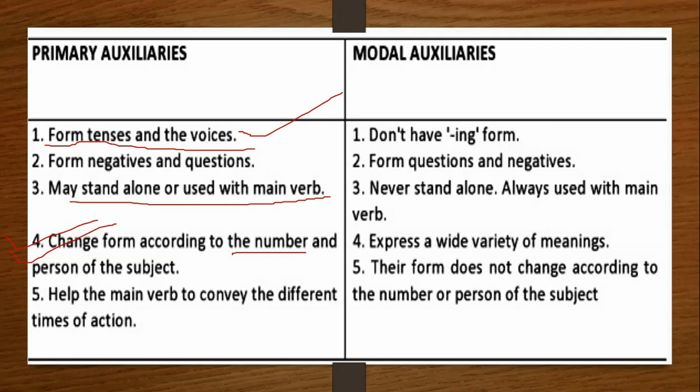So that's the reason it is written over here: it expresses a wide variety of meanings. Modals help the main verb to convey different types of actions. As we know, the verb indicates actions in case of primary auxiliaries, but here the form does not change according to the number or person of the subject. Can will remain can, it won't be changed to cans. Must will remain must, and we are going to use the base form of the verb with these modals. Hope it is clear to all of you.